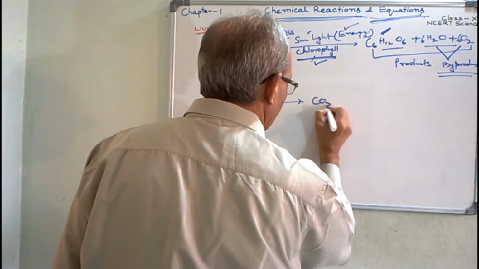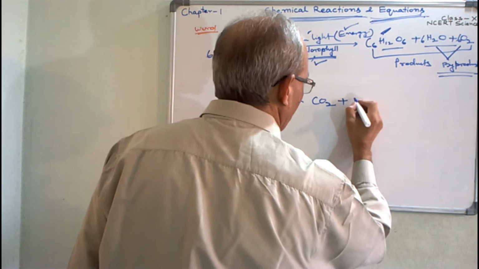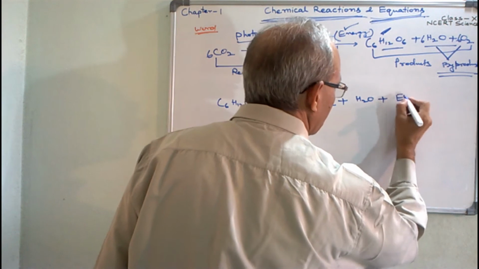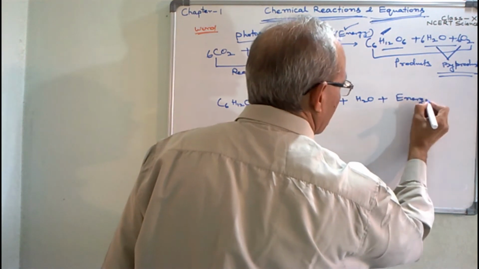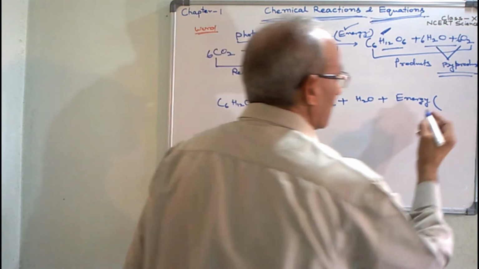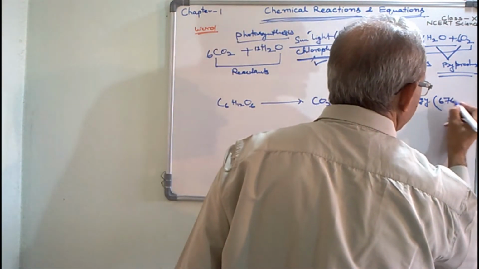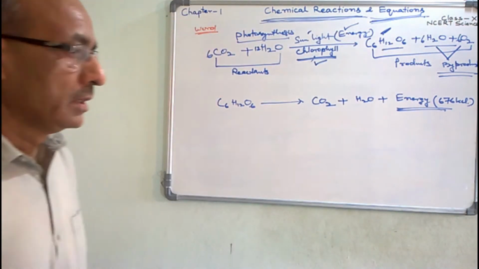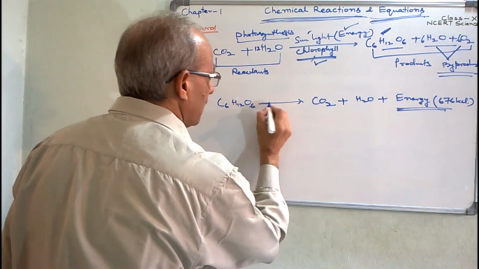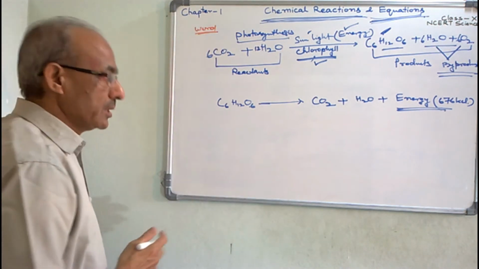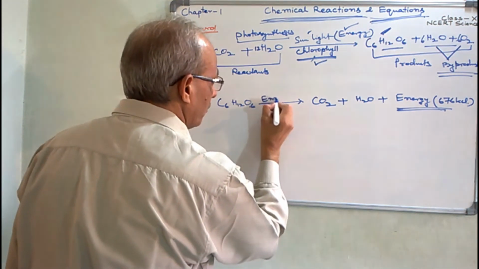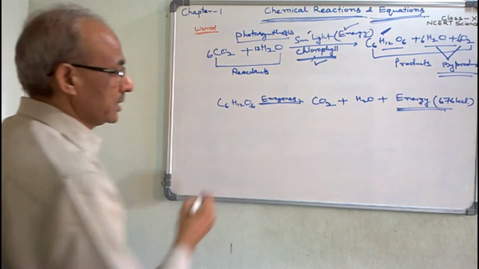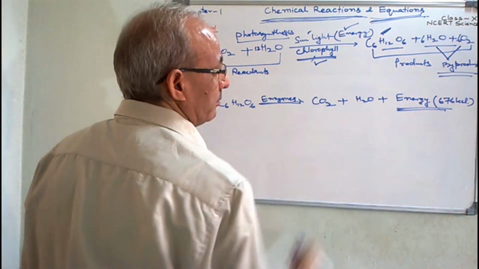Here, the glucose breaks into its components and a sufficient amount of energy, approximately 676 kilocalorie energy, is released here. And here a number of enzymes participate. They catalyze the reactions of cellular respiration to release the energy.